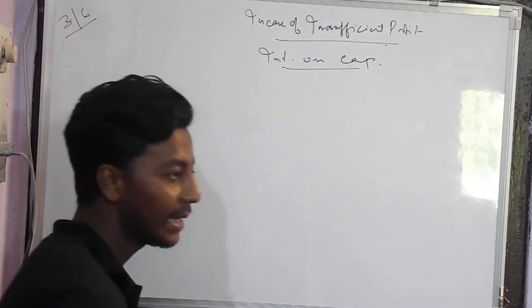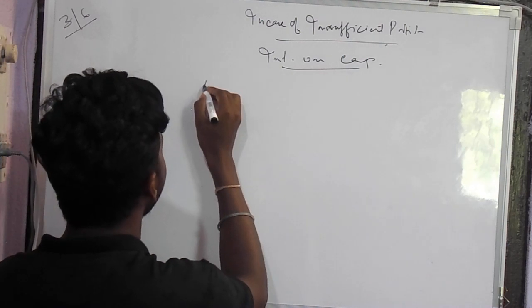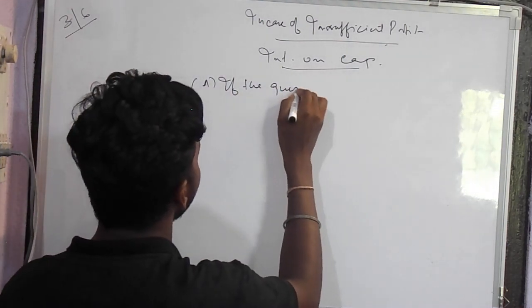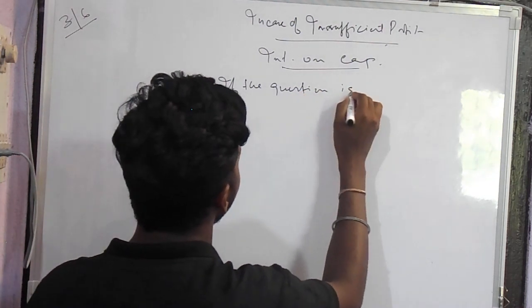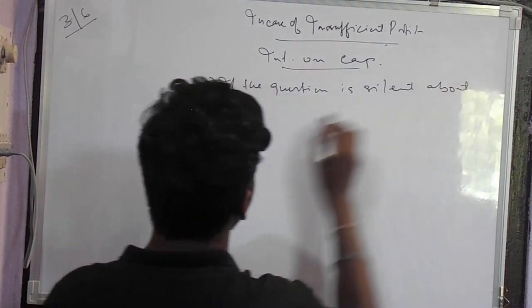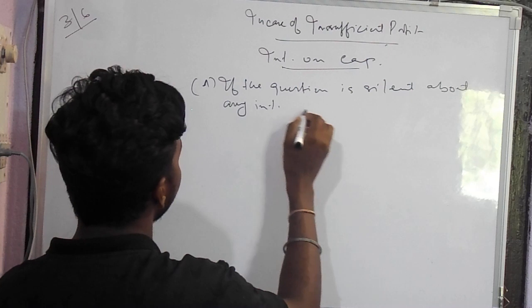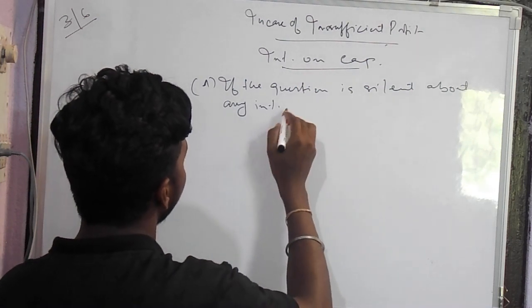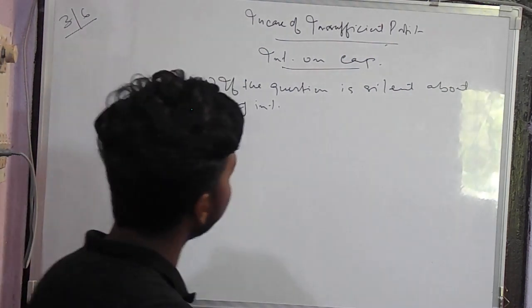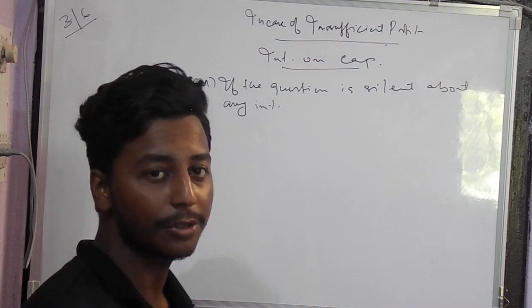Basically there are two cases. The first case is when the question is silent about how to charge the interest on capital.